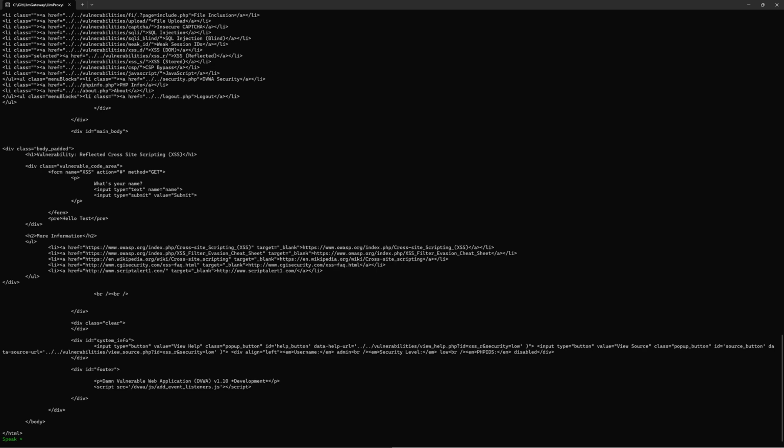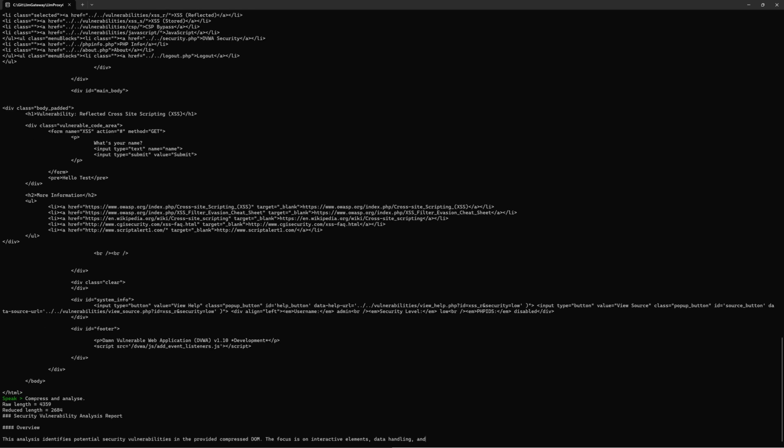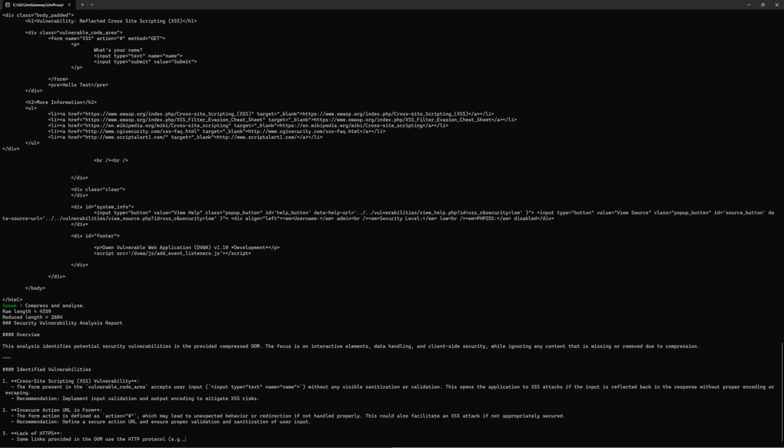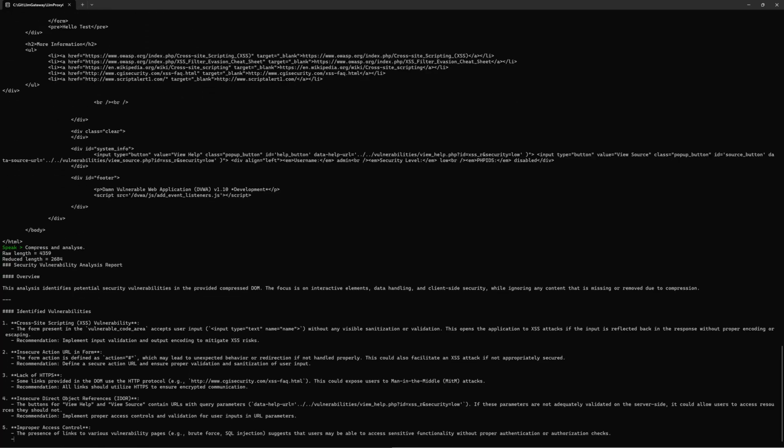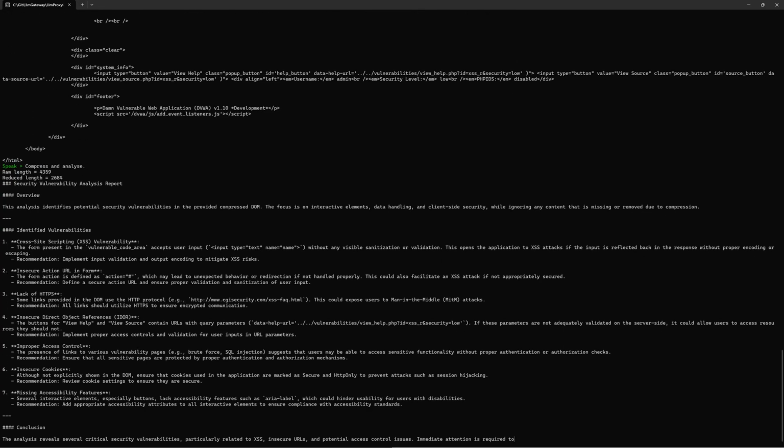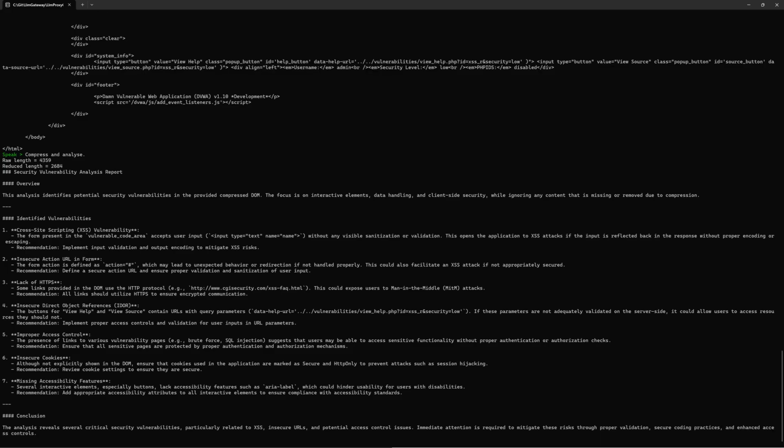Compress and analyze. So what it's done here, look, is it's gone away and hoovered out all the stuff which isn't relevant to the DOM. So the raw length was 4359 and it's compressed it down to 2684. Then it kicked it off to a model to go away and look at vulnerabilities.